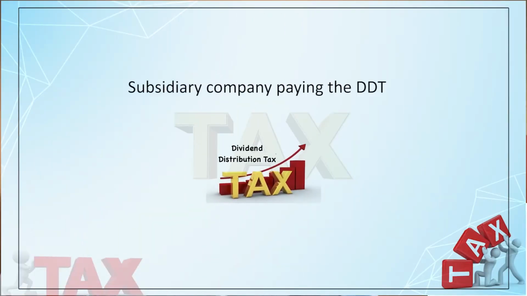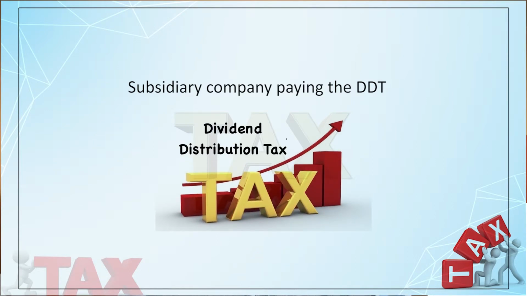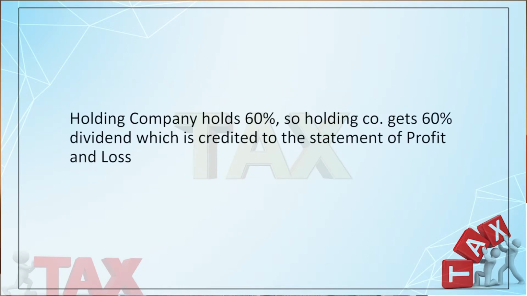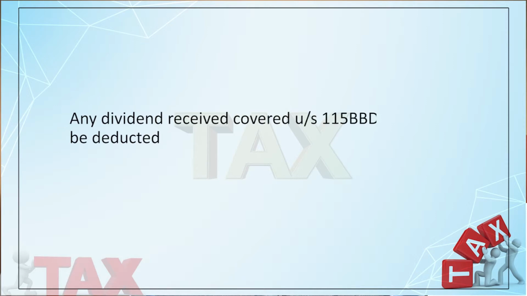Because the subsidiary company is paying the dividend distribution tax, right? Say the subsidiary company paid dividend 100 and the holding company's holding is 60%. So while the subsidiary company distributed dividend, it paid DDT. Now out of this 100, the holding company will get 60% or 60. The holding company will credit it to its profit and loss account. And whenever they pay dividend, their dividend includes that 60. So if they pay DDT, there will be double taxation. So this should be deducted.